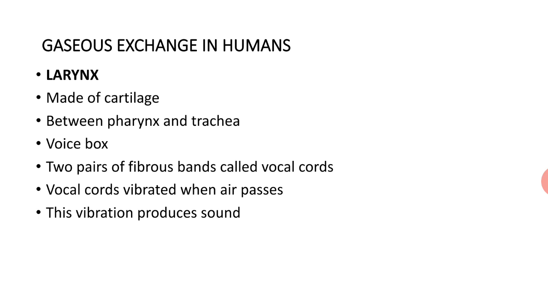The third part is the larynx. Larynx is made up of cartilage and is present between the pharynx and trachea. We usually call the larynx the voice box because two pairs of fibrous bands called vocal cords are present. When air passes through, the vocal cords vibrate and this vibration produces sound. That is why we call the larynx the voice box.